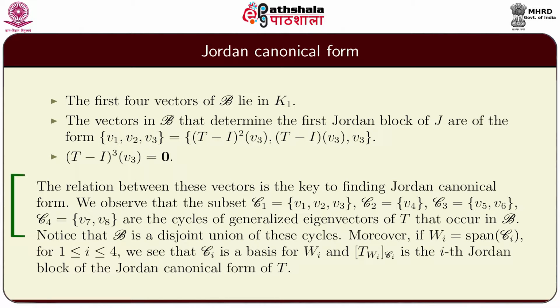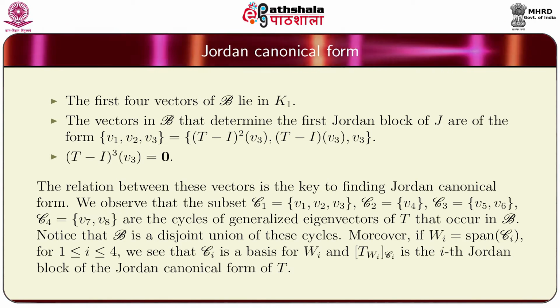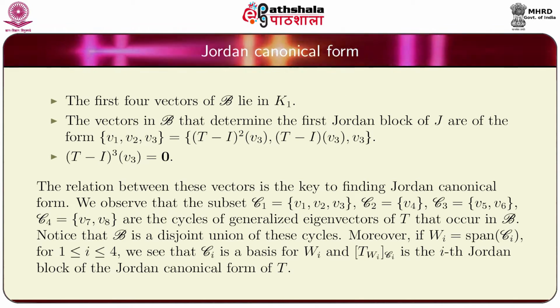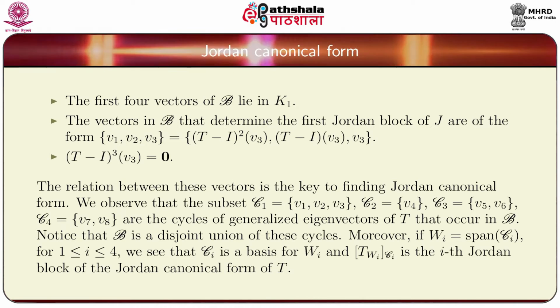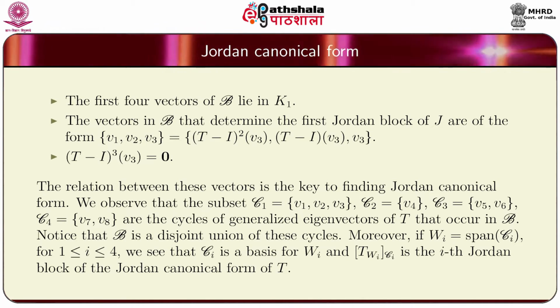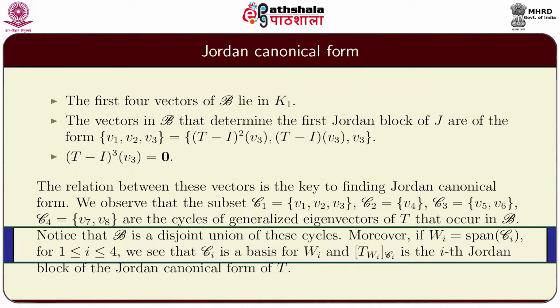The relation between these vectors is the key to finding the Jordan canonical form. We observe that the subsets C1 which is {v1, v2, v3}, C2 which is the singleton {v4}, C3 which is the set containing v5 and v6, and C4 which is the set containing v7 and v8 are the cycles of generalized eigenvectors of T that occur in the basis B. Notice that B is a disjoint union of these cycles.